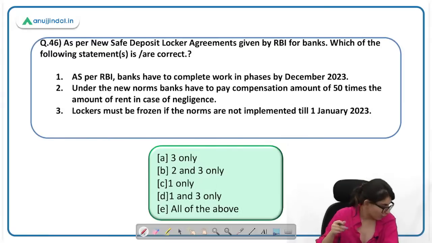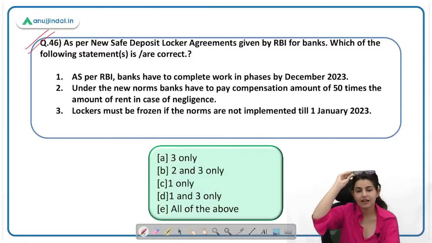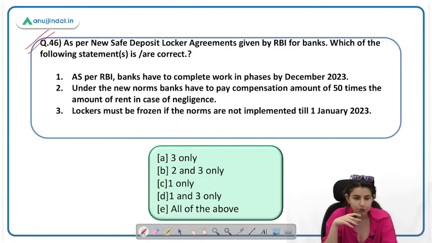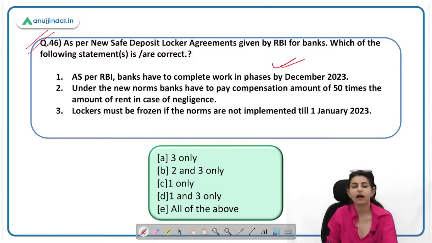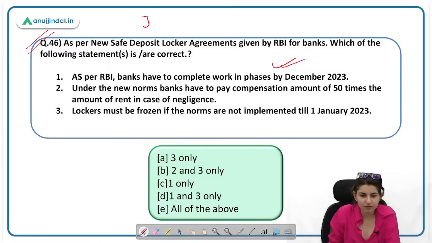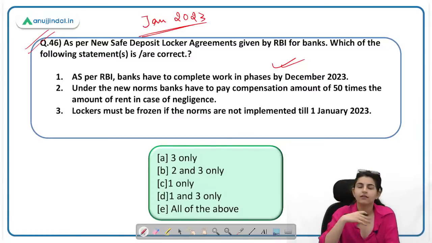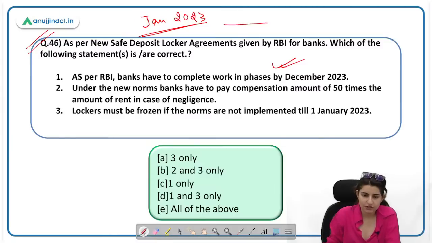As per new safe deposit locker rule, safe deposit locker agreement given by RBI for banks. ये important है. जनवरी में आया था, and it created panic in a lot of banks because now they had to comply with new safe deposit locker rules. So as per these rules, banks have to complete work in phases by December 2023. This is correct. So initially क्या हुआ था? When RBI came up with these rules, RBI just gave very limited time. So RBI ने सिर्फ एक महीना दिया था, and then banks asked for a little more time. So initially सिर्फ January 2023 तक RBI को ये complete करना था. But then again banks asked for extension. So this extension was given till December.